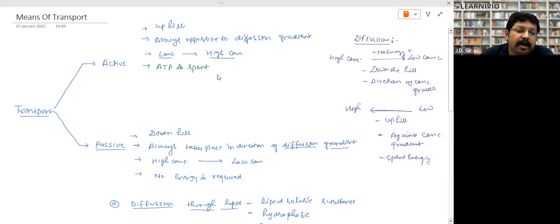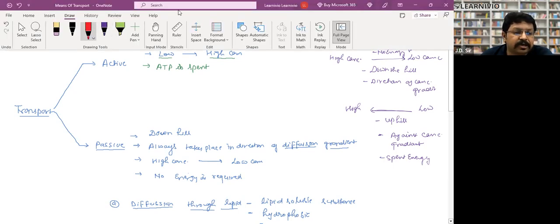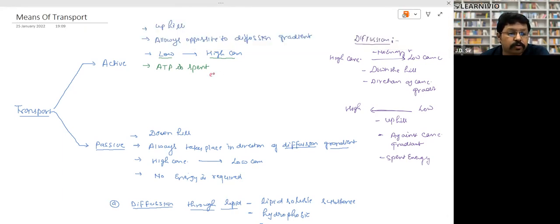Look, the concentration of minerals is always more inside the cells of the plant than in the soil, right? So, for example, transport of minerals. Transport of minerals, most of the time, is always active, right? The plant already has more concentration of a particular substance inside itself, but still it wants it from the soil. So it has to transport actively. It has to spend ATP and then take it inside, right? By extension of it, then what is passive transport?